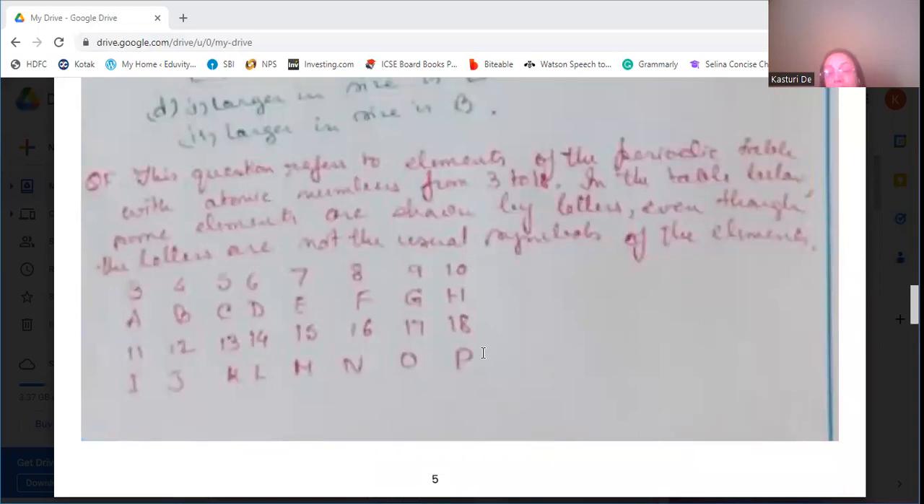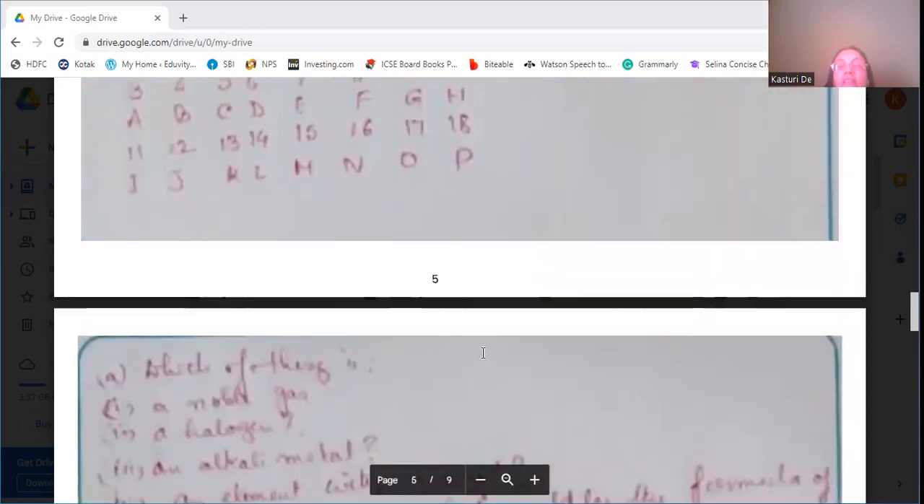Okay. Then we come to P. P has atomic number 18, so the electronic configuration will be 2, 8, and 8. Okay. Therefore, again, it is an inert gas because its outer shell is complete. That's a noble gas.